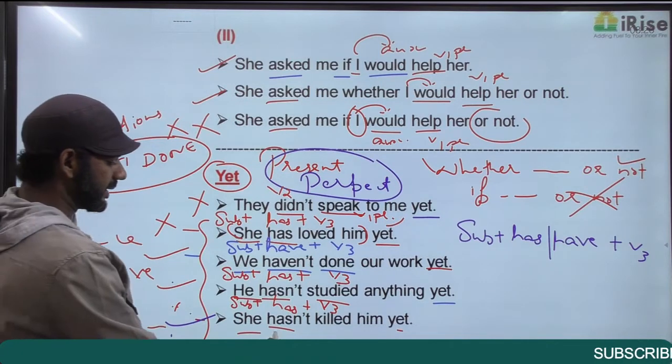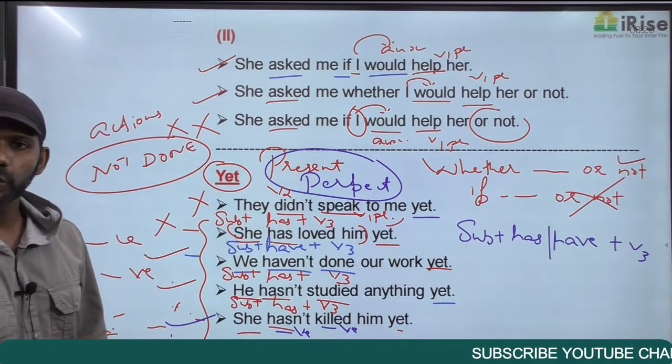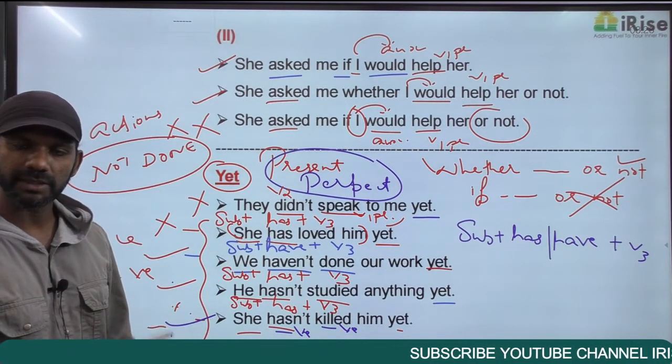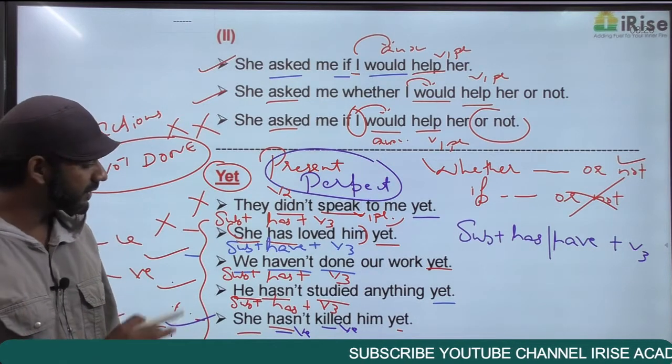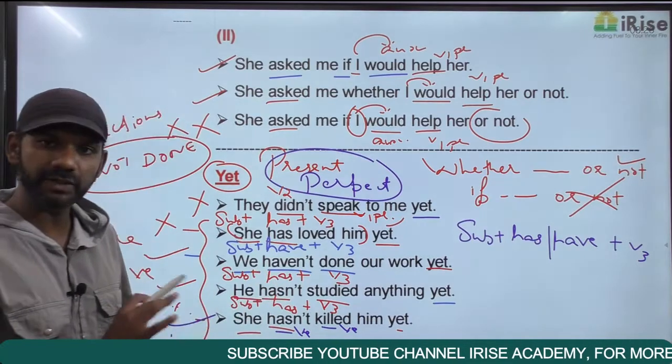Hasn't is negative. Killed is also negative. We have two negative terms in this statement. Hasn't is has not, negative. Killed is also negative. We have two negative words here.